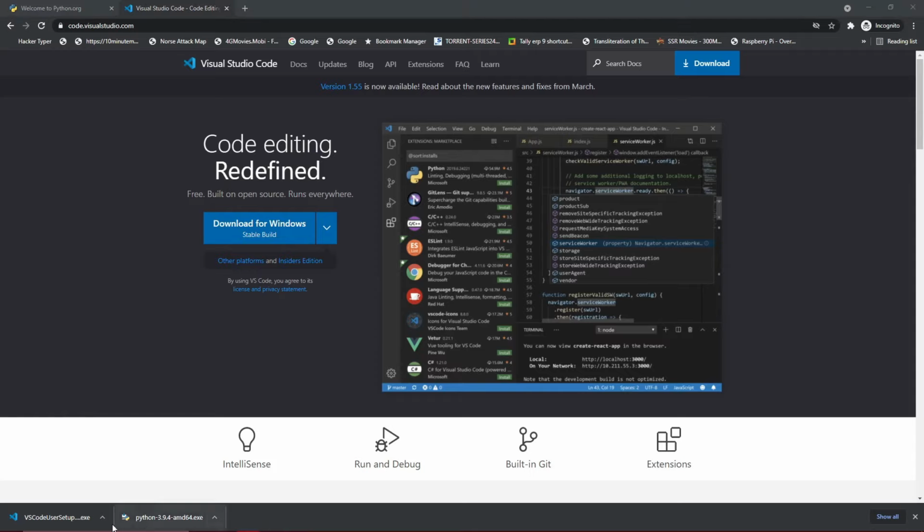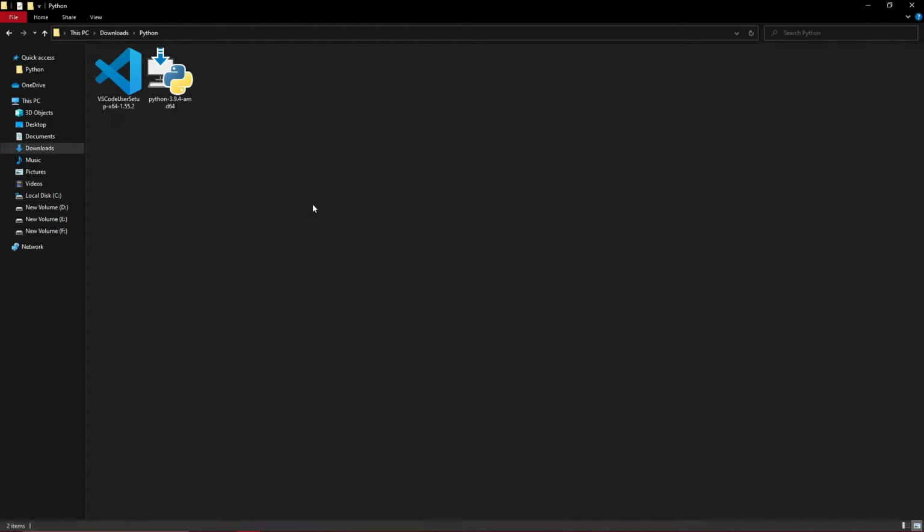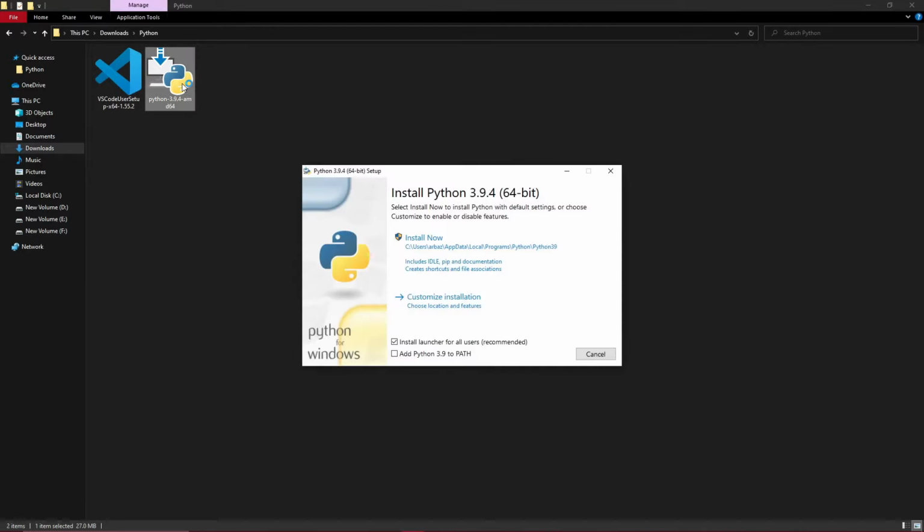Once both software are downloaded, we will go to the Explorer and install them one by one. First of all, we will install Python. For installing Python, we will double click on this exe file and we will see these options. We just need to check the box which says add Python 3.9 to path. Otherwise it will show errors while you are running Python code, and it will not recognize Python as a command. So you just need to select this box, otherwise it will give you errors.